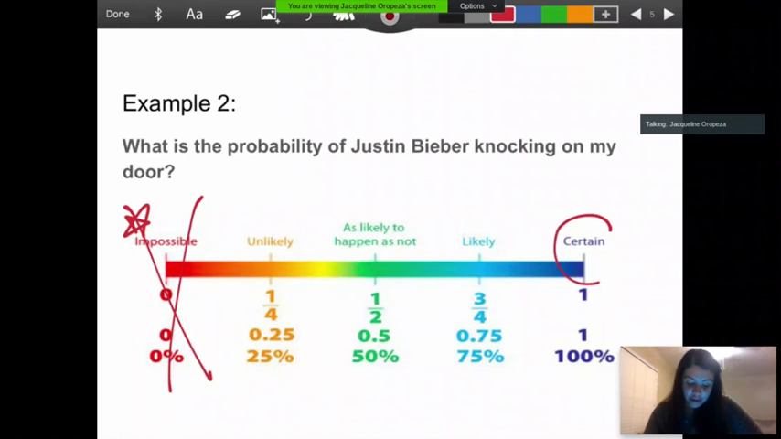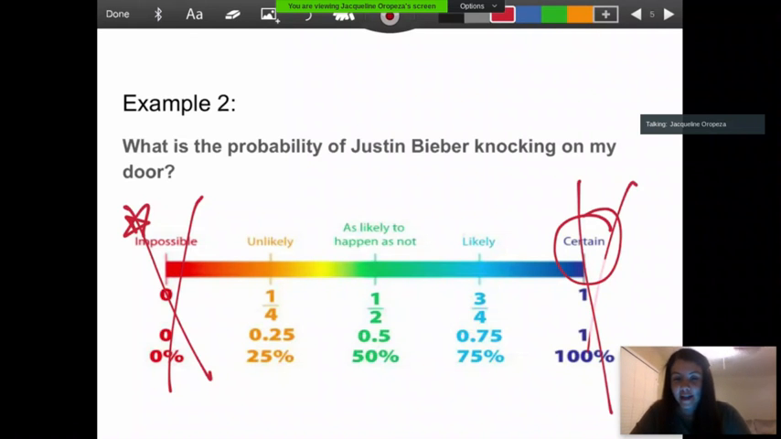If I go over here, certain. I don't know him personally. He is not connected to me in any way. So I know for sure, 100%, I did not invite him over to my house at 3:00 today. So I know for sure it is not certain.